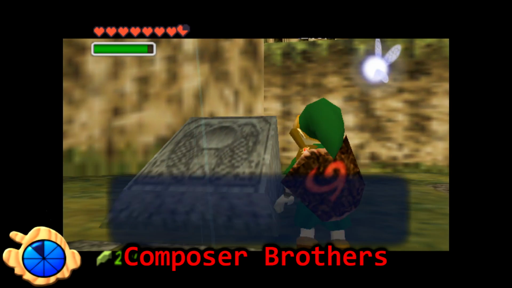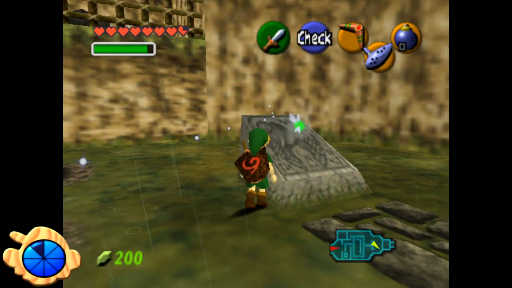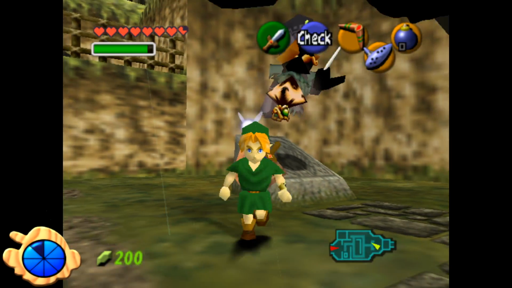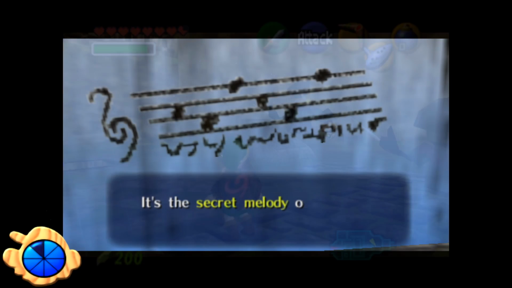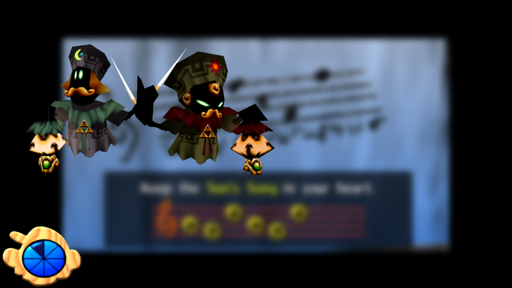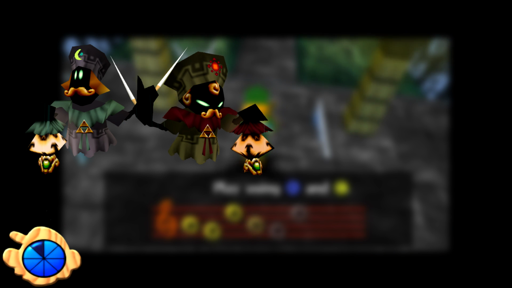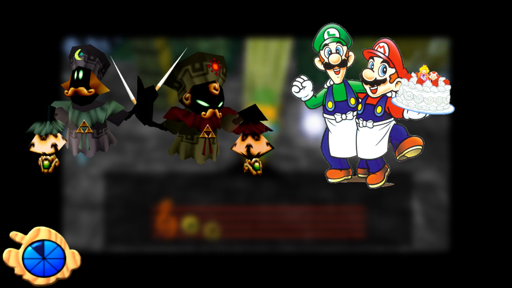Composer Brothers. The Composer Brothers are 2 ghosts named Flat and Sharp, and are also found in the Kakariko graveyard. Entering the tomb that they guard is where you find the Sun Song, which they both developed. Being that they're 2 brothers adorned in red and green clothing, and the fact that they both have mustaches have led people to believe that this is a reference to Mario and Luigi.